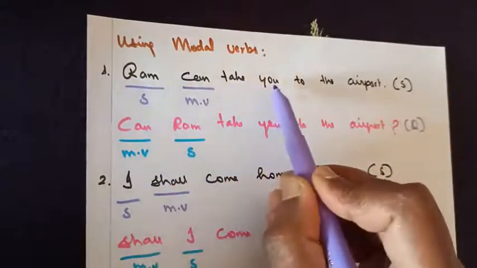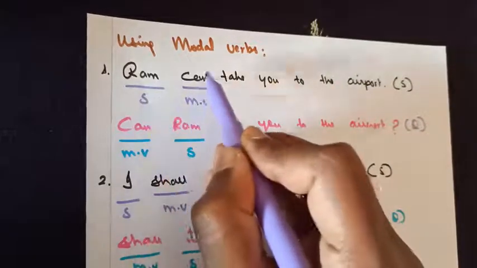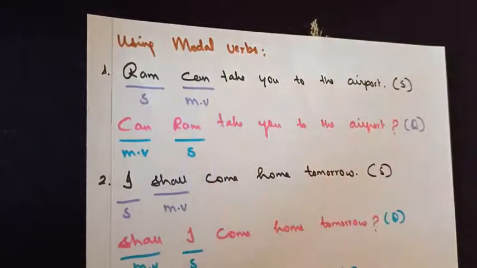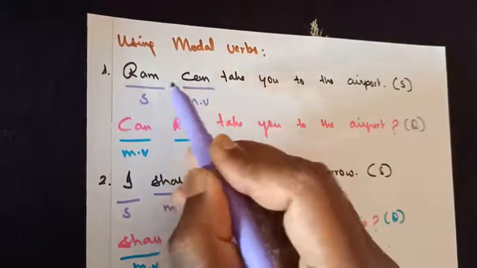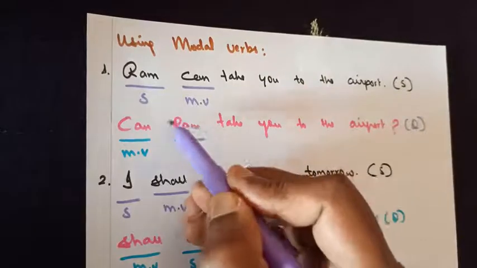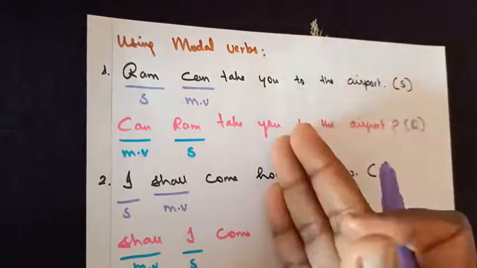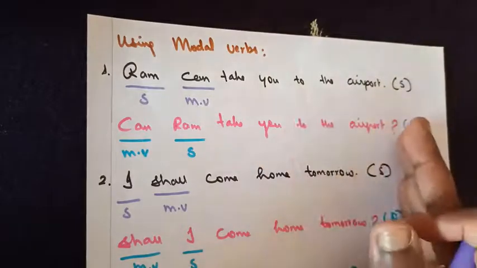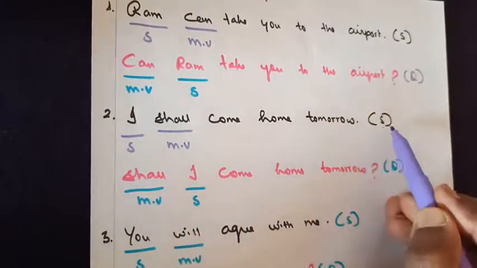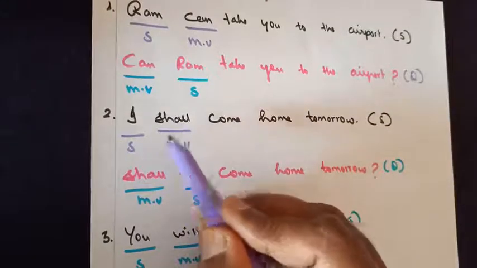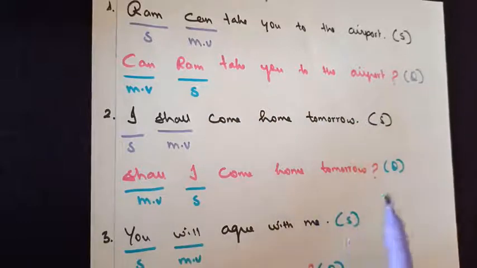Ram can take you to the airport. Now, Ram is the subject, can is a modal verb. MV stands for modal verb. How to form a question? Can Ram take you to the airport becomes a question. The remaining part of the statement, leave it as it is. I shall come home tomorrow is a statement. How to form a question? Take the modal verb in front. Shall I come home tomorrow becomes a question.